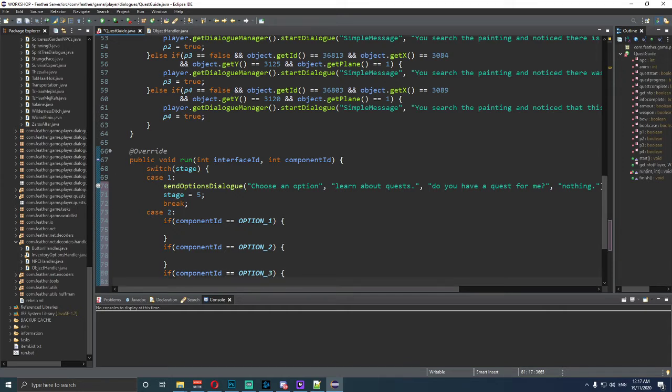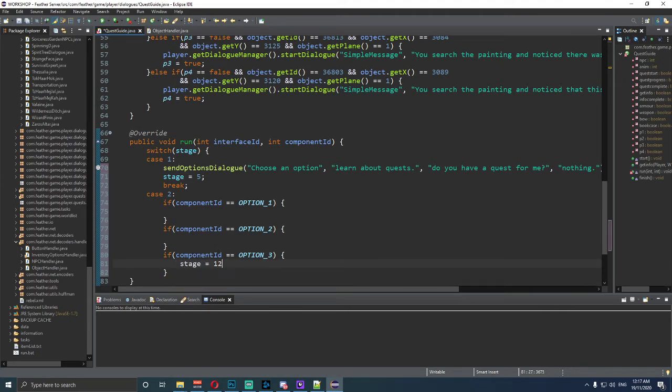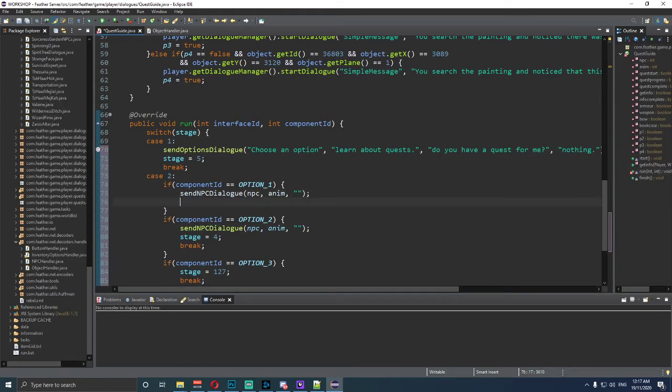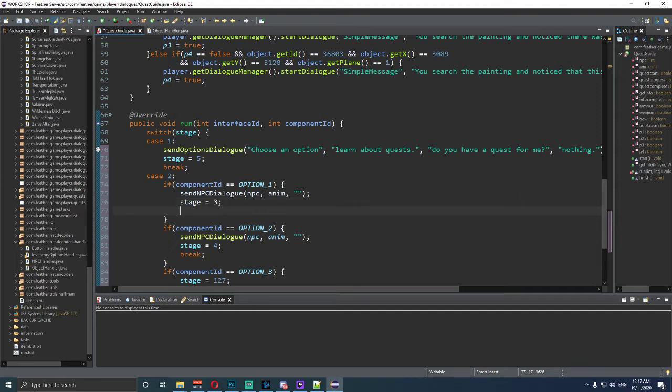Okay. Now we're going to type in the following stuff. So inside 3, we're going to do stage is equal to 127, and we're going to do a break. Inside number 2, we're going to do a send Npc Dialog, and we're going to say Npc anim, and then 2 quotations, semicolon at the end. And then we're going to say the stage is equal to 4 and break. In number 1, we need to do the send Npc Dialog again, so we want to copy this. Paste that there. Stage is equal to 3 and break.